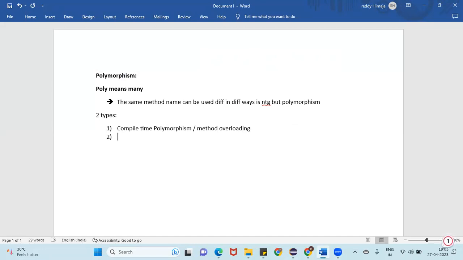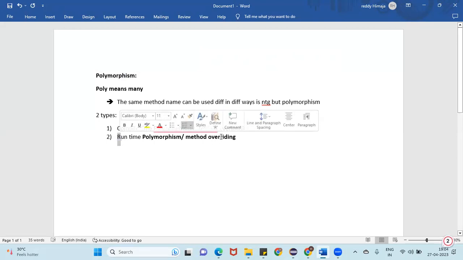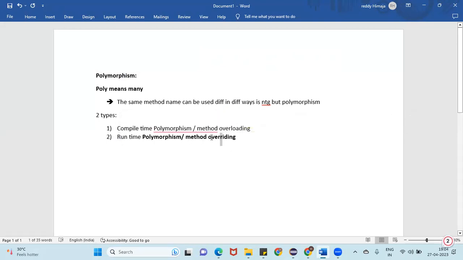Or, what is the difference between runtime polymorphism and compile time polymorphism? Just remember the rhyming, guys: runtime polymorphism and method overriding are the same, and compile time polymorphism and method overloading are the same.